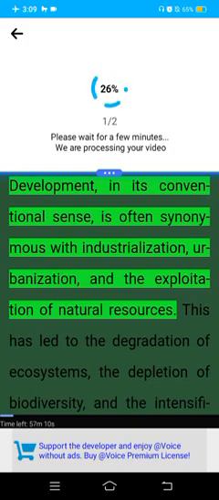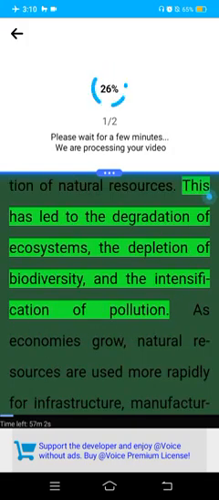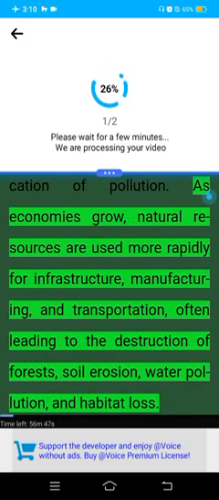Development, in its conventional sense, is often synonymous with industrialization, urbanization, and the exploitation of natural resources. This has led to the degradation of ecosystems, the depletion of biodiversity, and the intensification of pollution. As economies grow, natural resources are used more rapidly for infrastructure, manufacturing, and transportation, often leading to the destruction of forests, soil erosion, water pollution, and habitat loss.